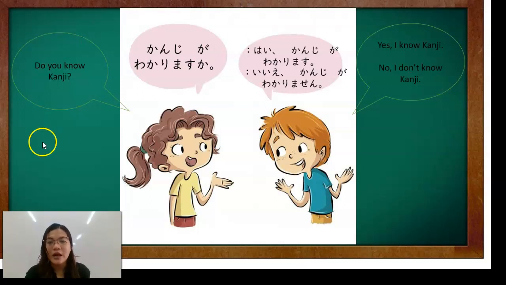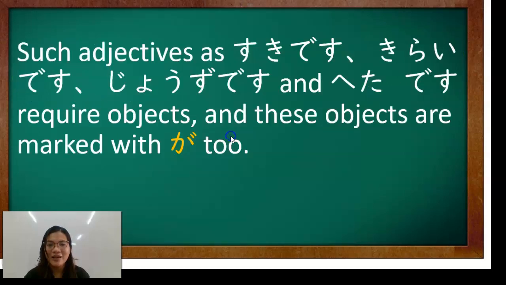Let's read again. Kanji ga wakarimasu ka? Hai, kanji ga wakarimasu. Iie, kanji ga wakarimasen. Okay, so such adjectives as suki desu, kirai desu, jouzu desu, and heta desu require an object. And these objects are marked with ga too.